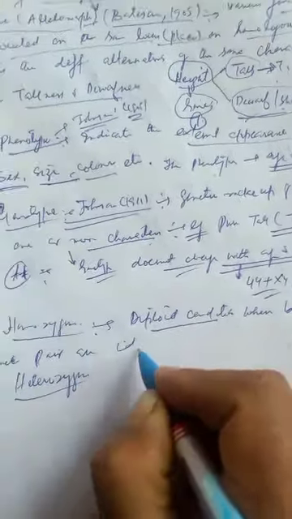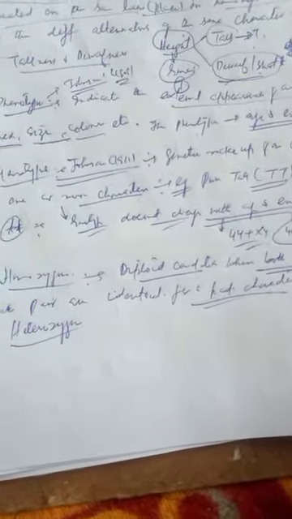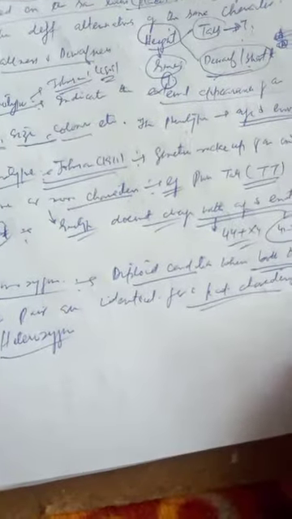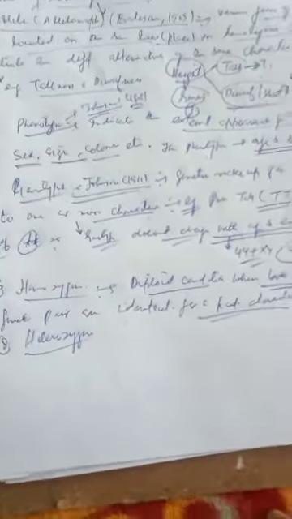For example, capital T capital T or small t small t. This represents the homozygous condition. It is a condition where both the alleles of a genic pair are identical for a particular character. This term homozygous was given by Bateson and Saunders in 1902.